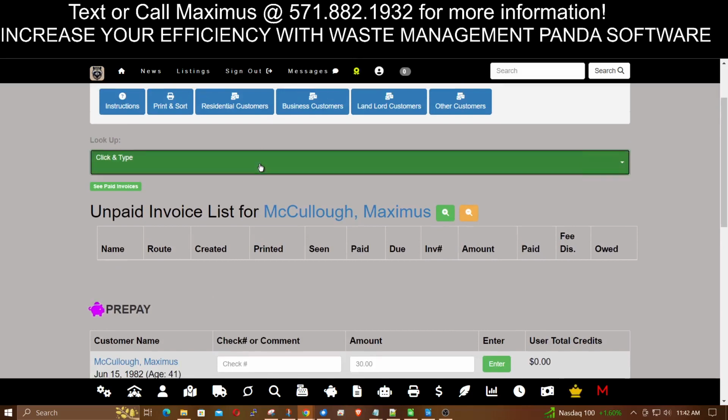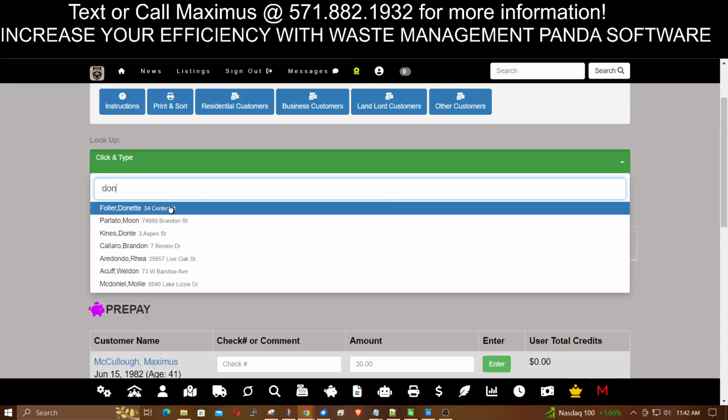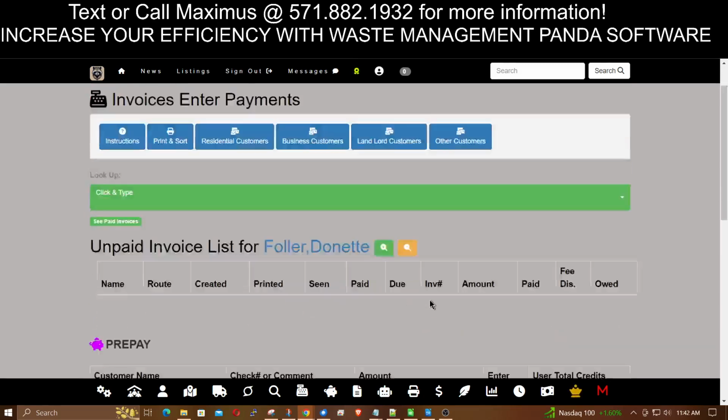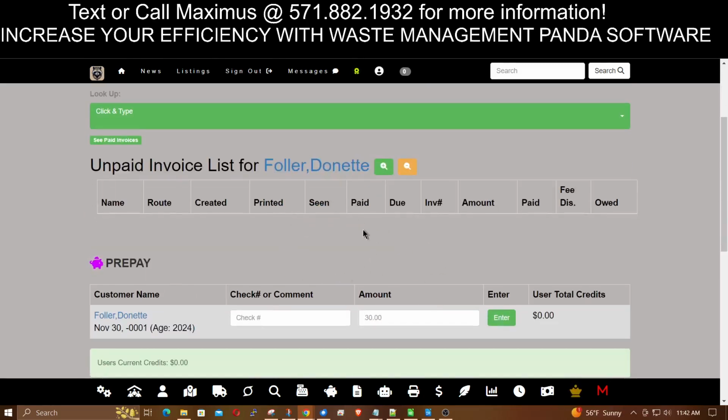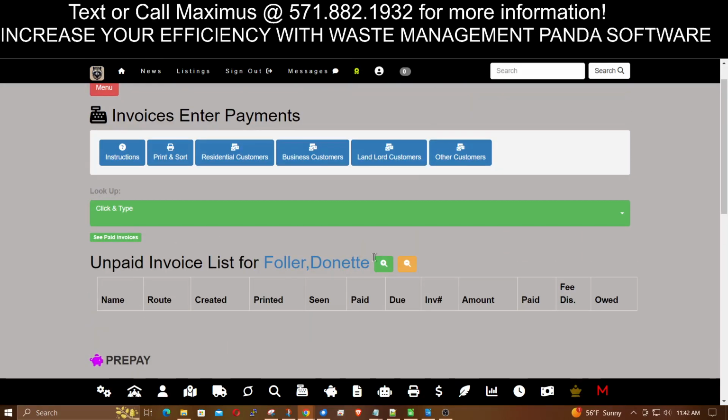You could just go to the person's name right here, or just start typing in a portion of the person's name, and then it loads up their information if they have any invoices. It also shows if they had paid invoices or credits. But that's the 2-second, 2-click or less. So you could get on to what's more important. And that's only with people paying with checks, cash, and stuff like that. If they're paying online, you don't have anything else to do.